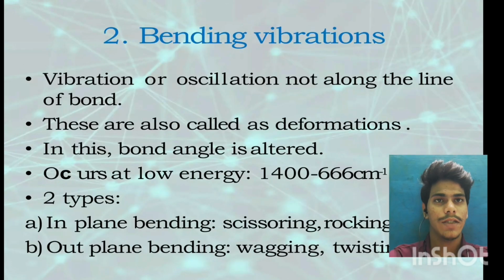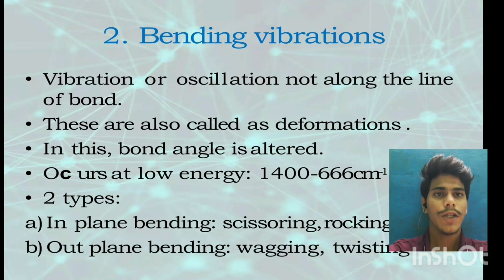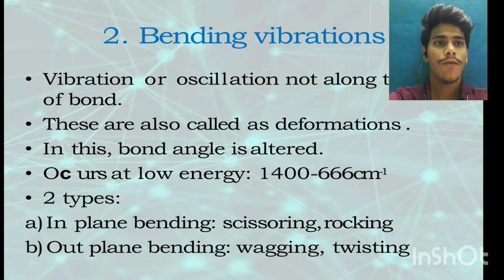And bending vibrations: vibrations are oscillations not along the line of the bond. They are also called deformation. In this, the bond angle is altered. It occurs at low energy, 1400 to 666 cm inverse. Two types: in-plane bending and out-of-plane bending. In-plane bending is also divided into two types: scissoring and rocking. Out-of-plane bending is also two types: wagging and twisting.